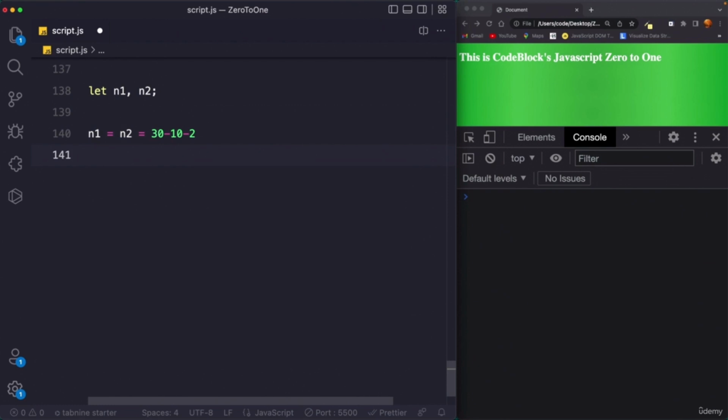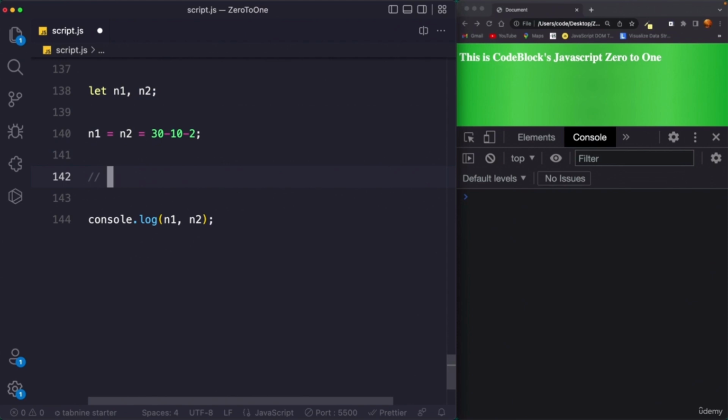And now I want you to pause the video and answer what will be the output if I say console.log(n1, n2). Of course I'm missing the semicolon, but I'm just going to put the emphasis on the point here, not going to talk about whether we should use a semicolon or not, because this is completely optional. I have told this many times, and I'm going to tell it many times again. But anyway, what will be the output of this code? I can tell you that n1 and n2 both will have the same value. Now let's find out the answer first, and then I will explain why.